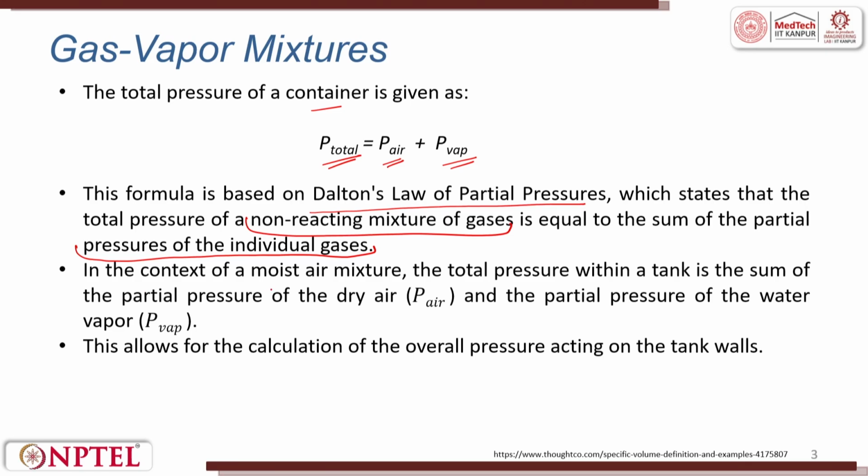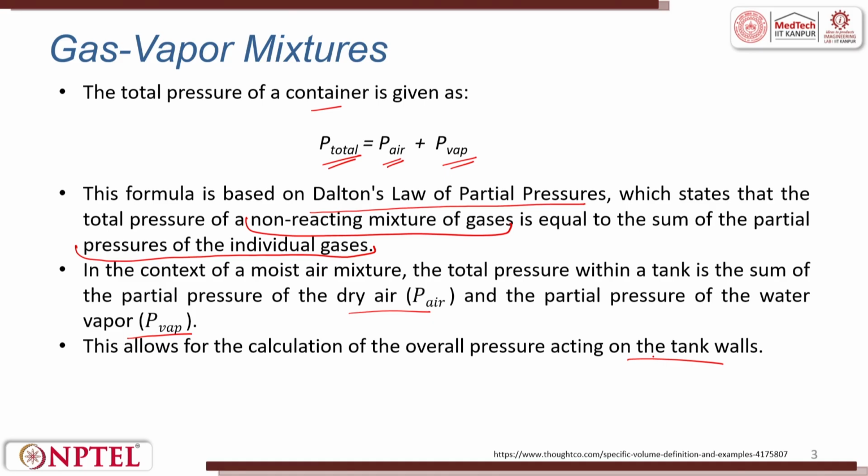In the context of a moist air mixture, the total pressure within a tank is the sum of the partial pressure of dry air and the partial pressure of the water vapor, that is P vapor. This allows for the calculation of the overall pressure acting on the tank walls.